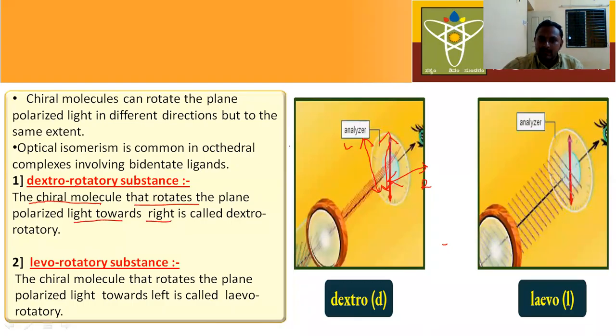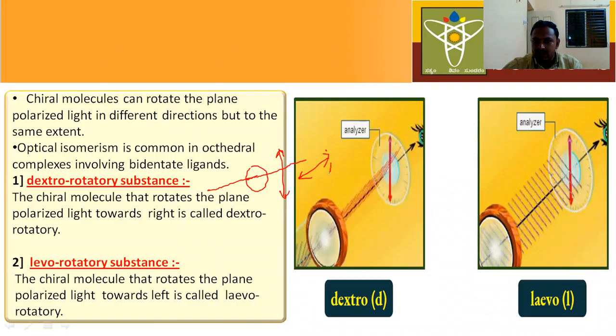For example, this is the plane polarized light. This is straight, this is vertical. When you pass monochromatic light through a sample of a chiral molecule, if this molecule rotates the plane polarized light towards the right side, then this substance is called dextro-rotatory.